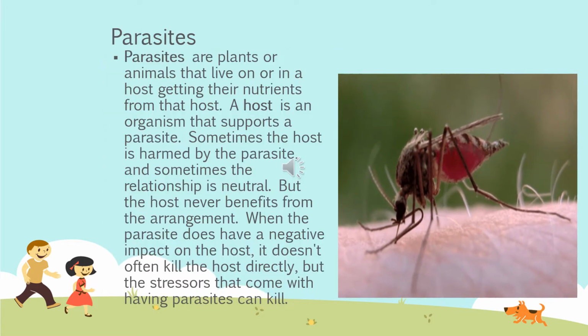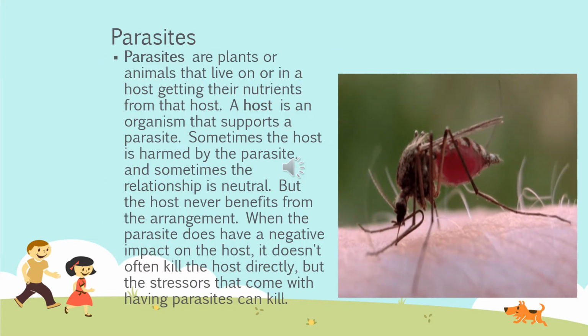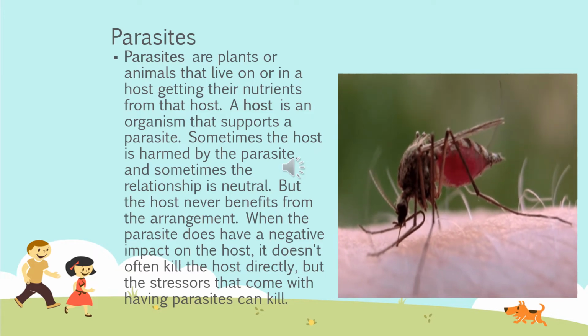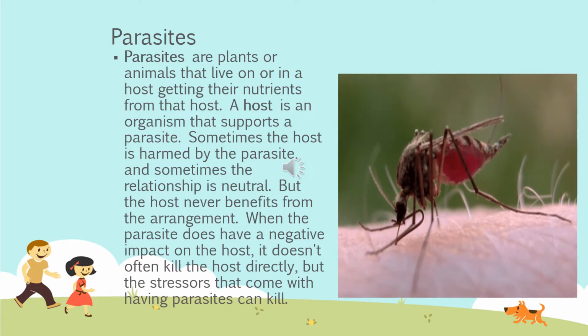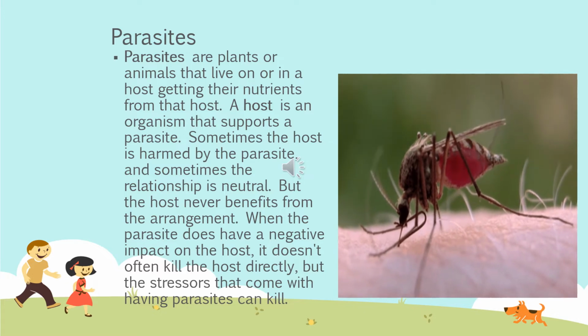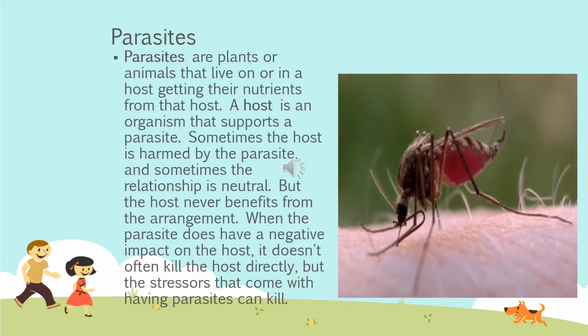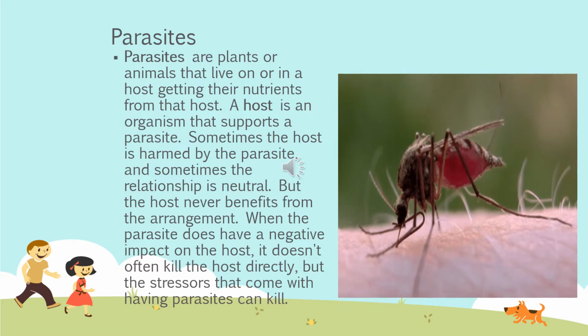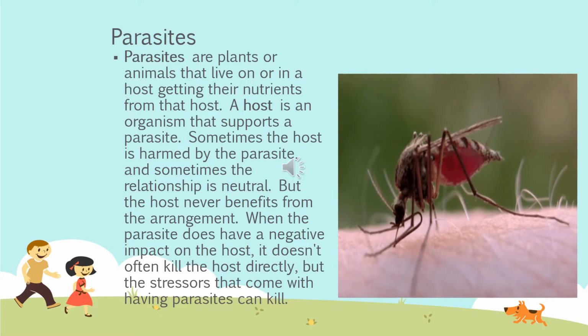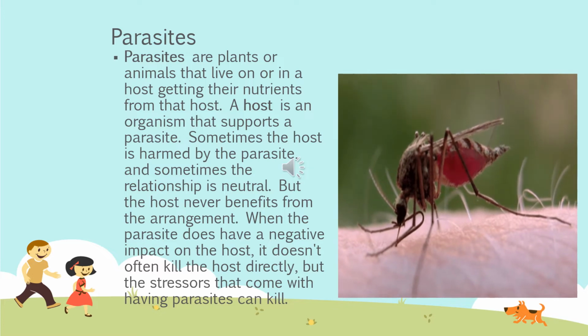Next category is parasites or silent killers. Parasites are plants or animals that live on or in the host. For example, a mosquito takes a bite and sucks out the blood. It doesn't go inside our body.